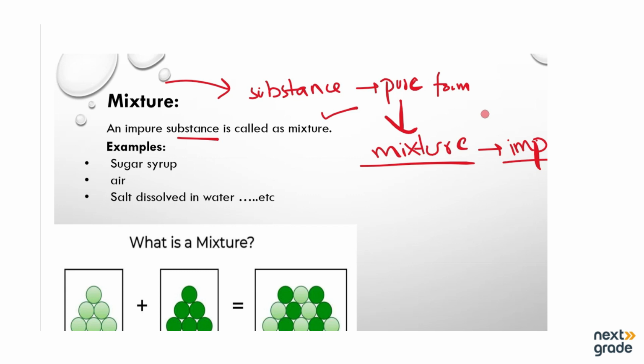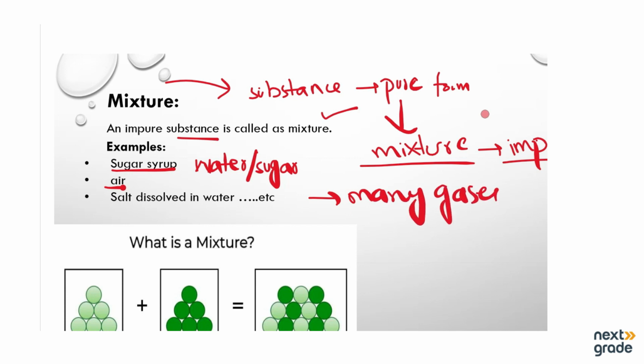So the examples we have: sugar syrup. Sugar syrup means we mix water and sugar. This is known as a mixture. Next we have air. Air is a mixture of many gases. And what type of gases? For example, it has nitrogen, oxygen, carbon dioxide, and many trace gases.